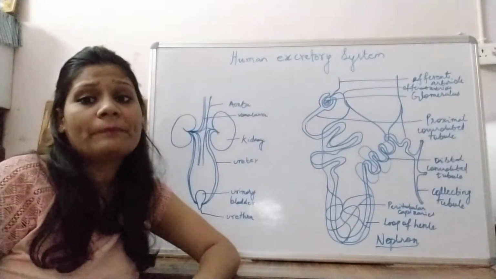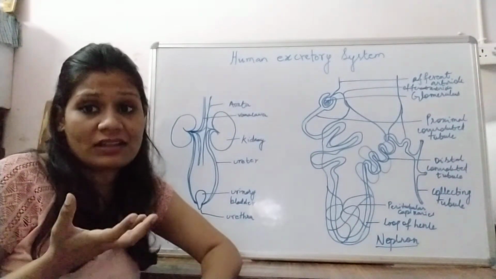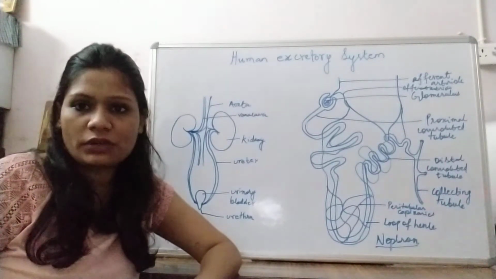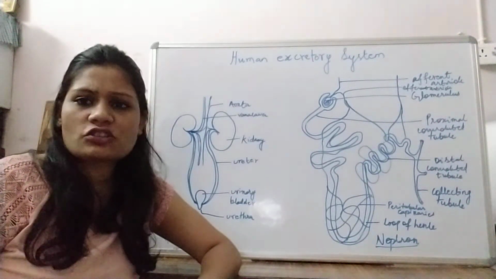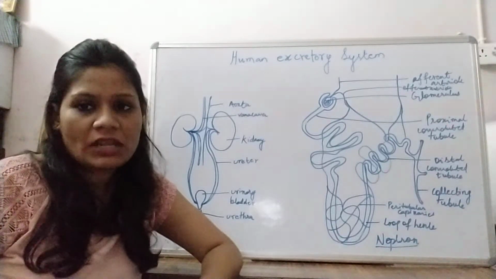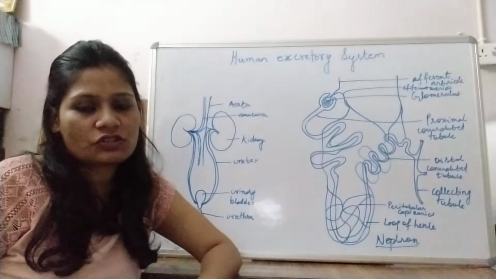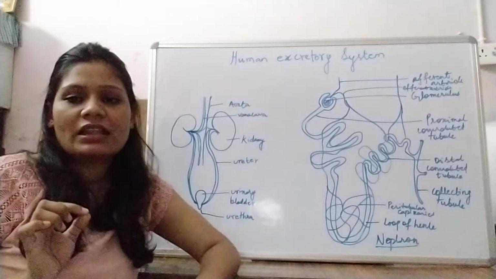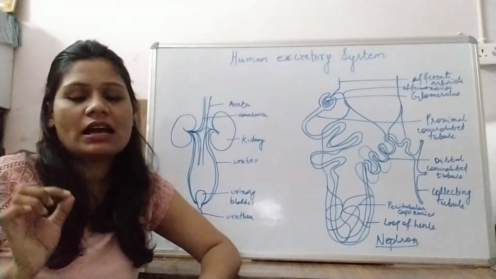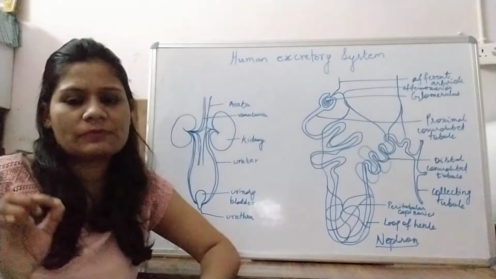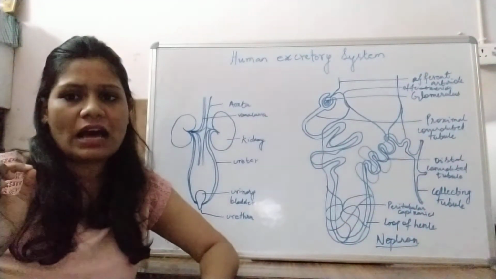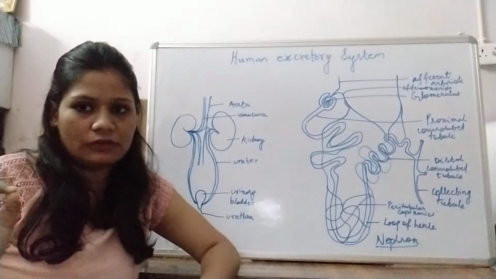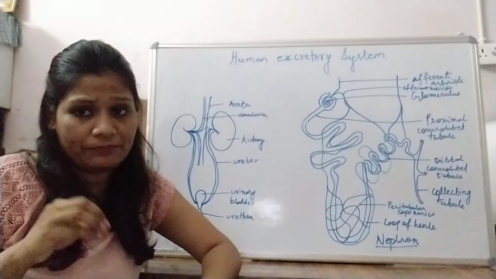Now what does urine consist of? The urine consists of 96% water. 2.5% consists of inorganic waste. Now what are the inorganic wastes? The inorganic wastes are salts like sodium, potassium, sulfates, calcium, and other vitamins. These are all inorganic components which are present in the urine.